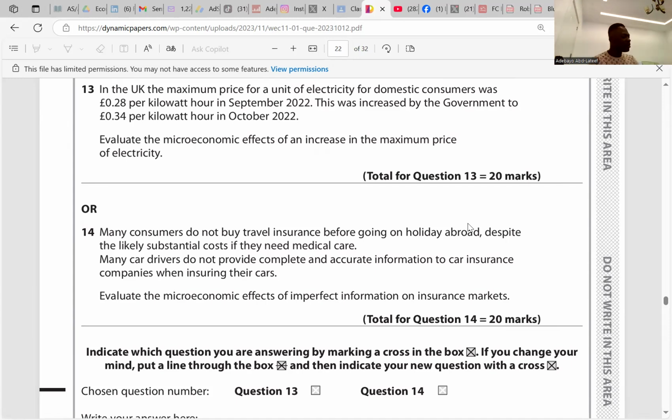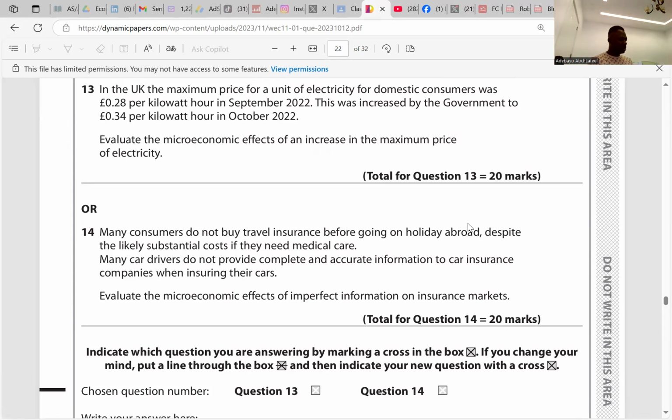Now, you already said the maximum price increased. So we have an increase in maximum price here. Not an increase in price, an increase in maximum price. So what is maximum price? Maximum price is the highest price firms can charge to consumers. It is a ceiling price that they cannot exceed. Is it set above or below the equilibrium price? Below equilibrium price. So we call it maximum price because it is set below the equilibrium price. Firms cannot charge above it. That's why it is a ceiling price.